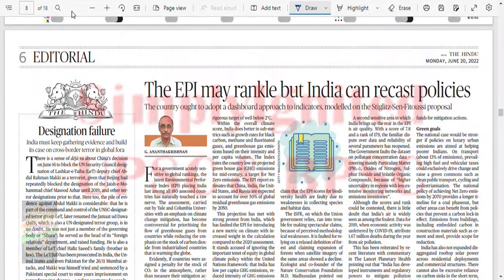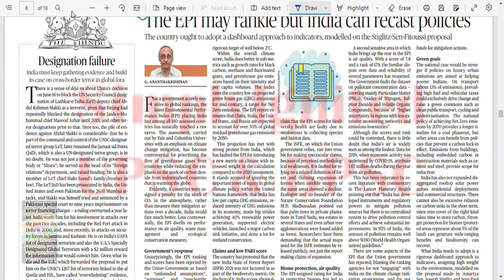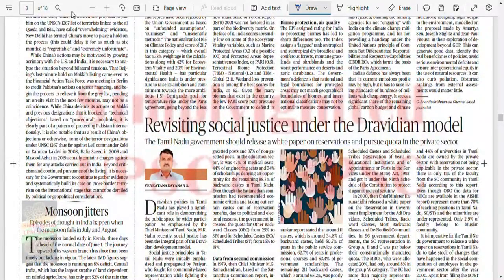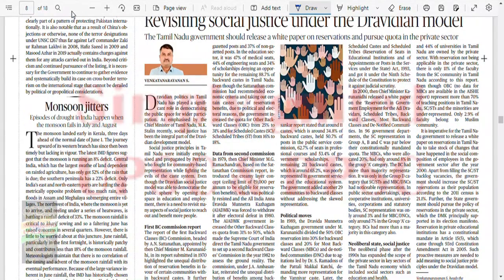Okay, on the editorial page, the EPI may rankle, but India can recast policies. This is regarding the Environment Performance Index, so it is important. Designation failure is not required, it is for that person. Yesterday it was in the news, that is not required.